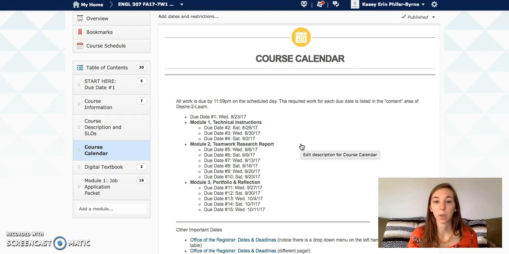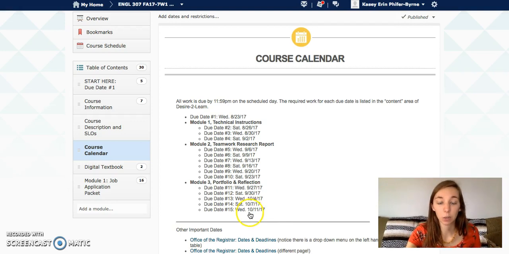It means you have to submit your due dates by those times. So if you work or you have a really intense schedule and you know which days you can work and can't work, schedule yourself to work on those days, but just make sure that your due dates do get submitted by 11:59 p.m. on the day that they're scheduled to be due. You'll notice that the last due date is October 11th, and so that's when this course should end.